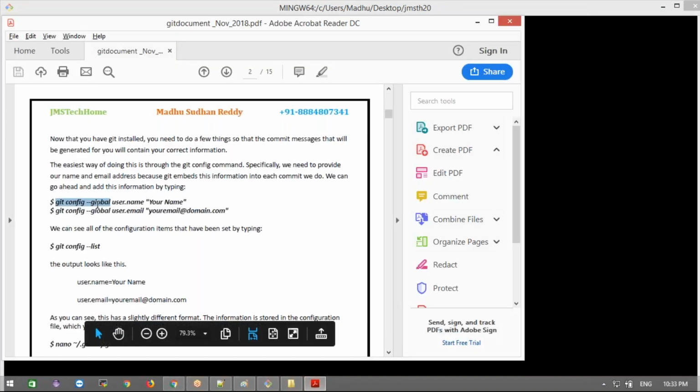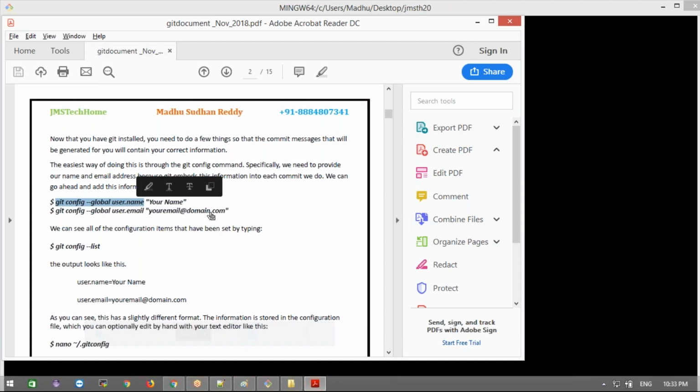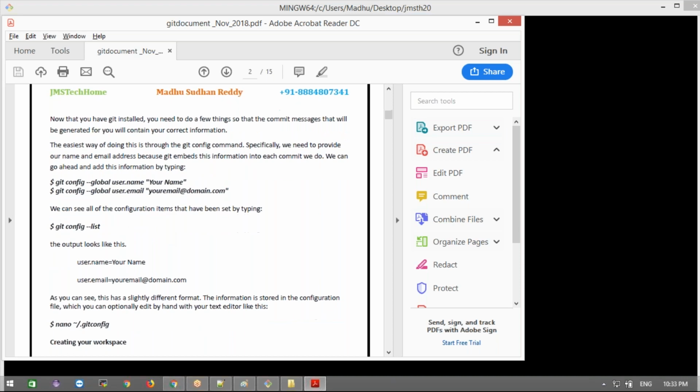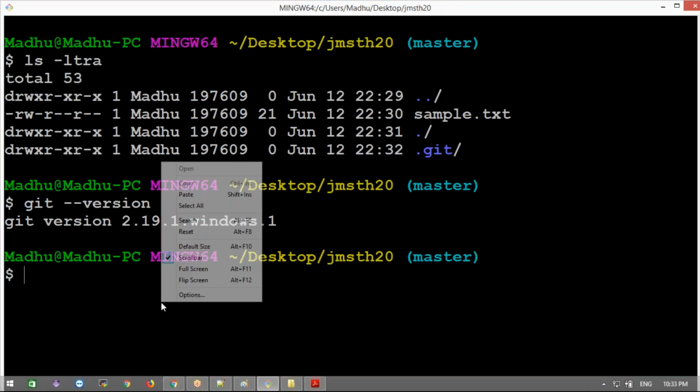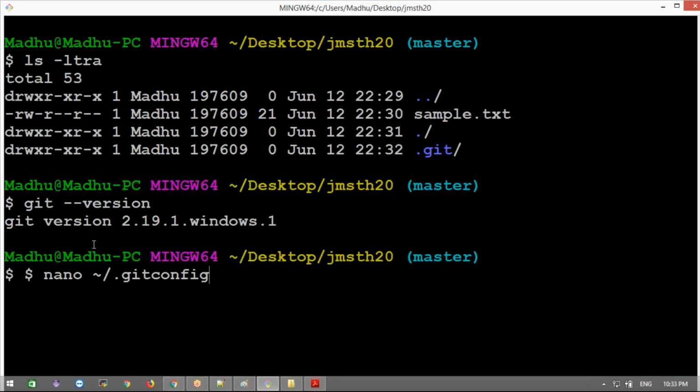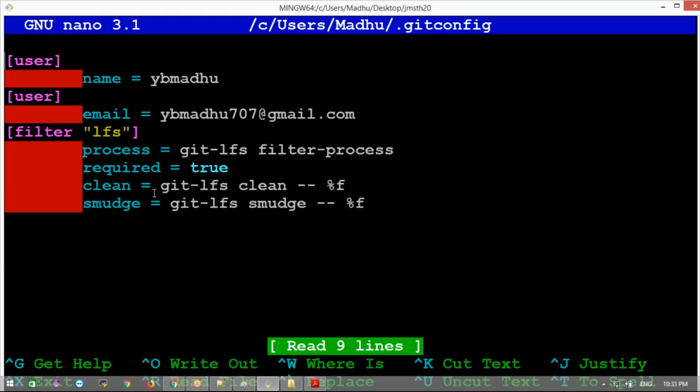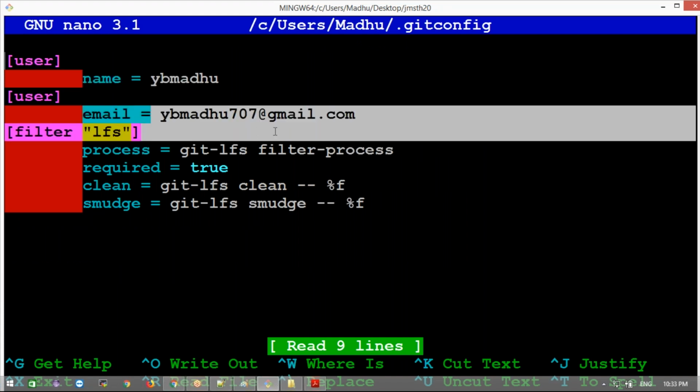We need to set up git config --global user.name with your username, and your mail ID, first. If you have not set that up, it will ask you when you do the commit. Or else, if you open this file, it will show whatever I set up. Nano is the editor, and in the home path, when you install Git, it creates one file, the git config file. It will show what I have configured. Here I configured my name as the username and my mail ID as the email.